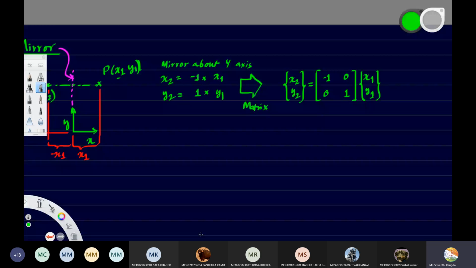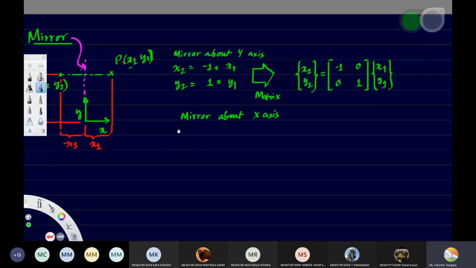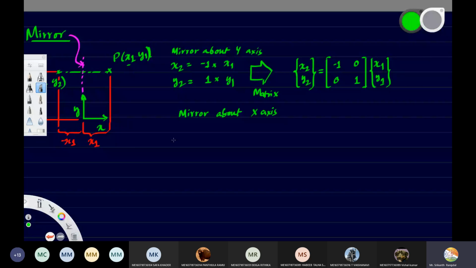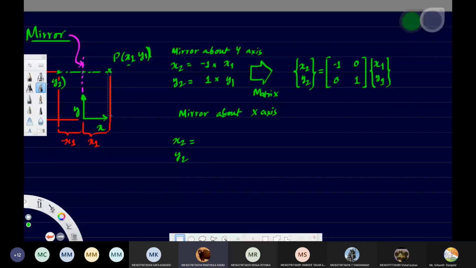Now the same way, if you take the mirror about the x-axis, then what will happen? I'm not going to draw the diagram once again. You just think about what it will be and you tell me. So I'm writing the equations again, x2, y2. Whatever this distance is, the same distance we have to take on the other side. Come on, tell me. x2 is equal to x1 and y2 is equal to minus y1.